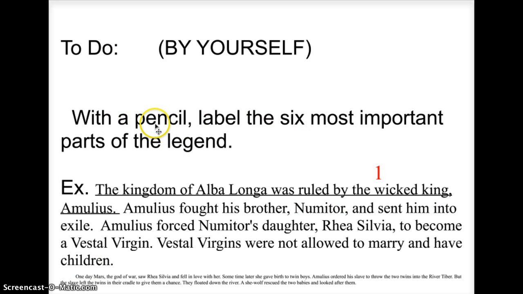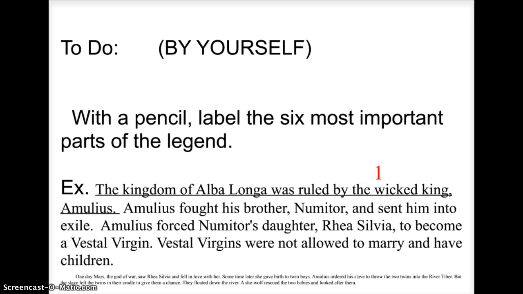I'd like you to, with a pencil, underline the most important parts of the story. You're going to label the 6 most important parts of the legend. Now here's an example. The kingdom of Alba Longa was ruled by the wicked king Romulus. Now that I have labeled number 1. That's just an example about one thing that I think was important. This would not be one of the most important things. What you need to do is pick out the 6 most important parts and label them 1 through 6.